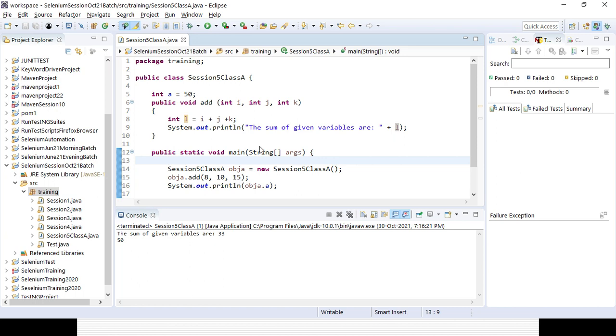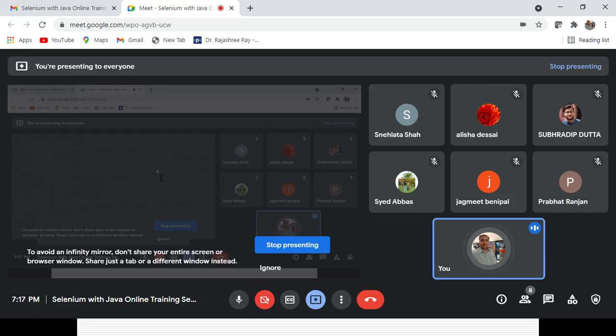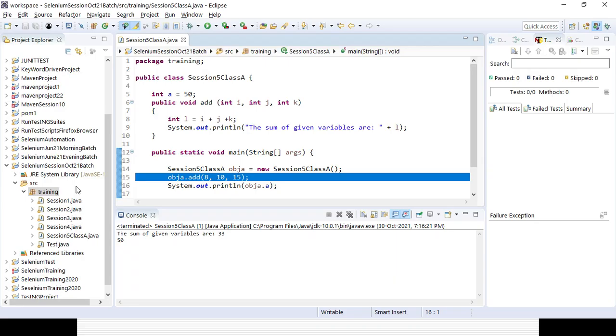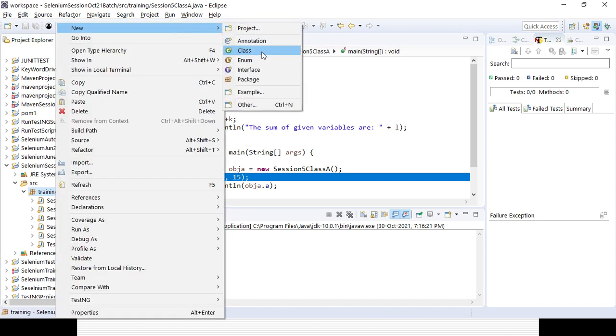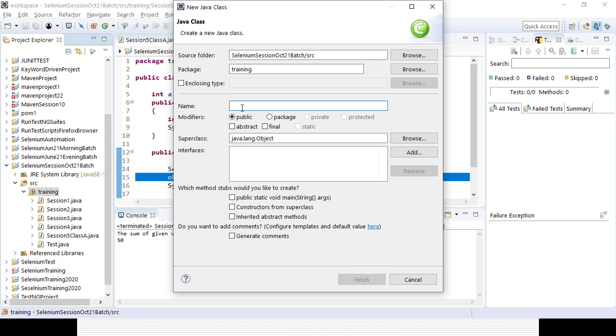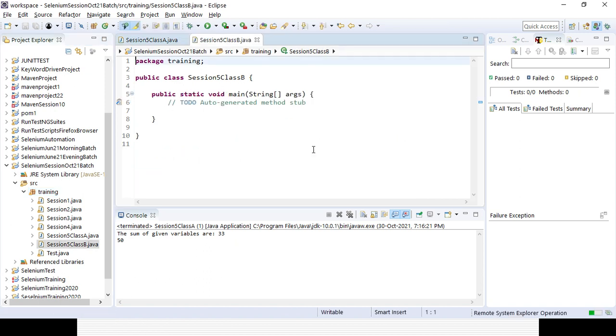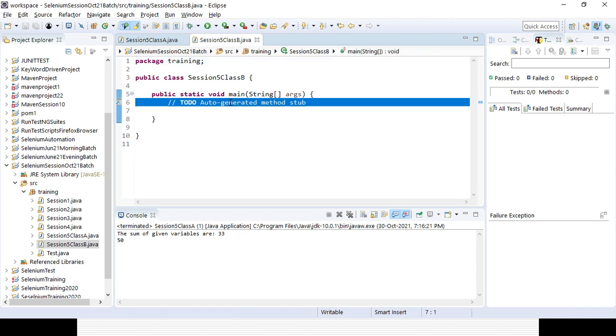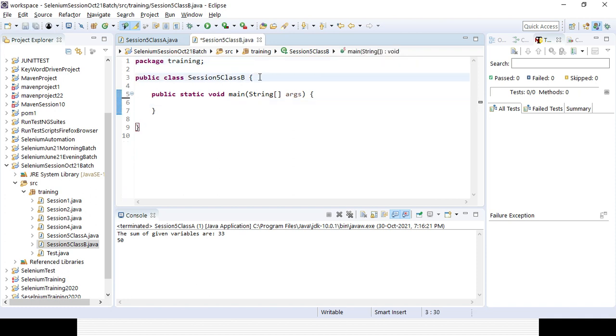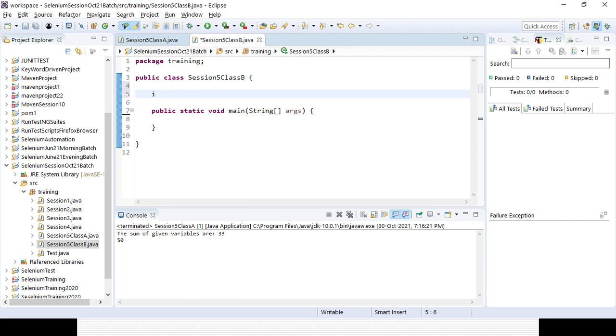another class where I will try to establish the process for inheritance, right? Let's try to create one more class here, session 5 class B. Here in that class, let's define one more variable called b. Instead of integer, I can call one more variable called double, b equal to, suppose say, a double value.